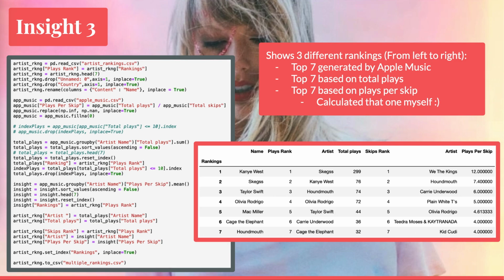Up next, this one shows 3 different rankings. Going from left to right, it's the top 7 generated by Apple Music, the top 7 based on total plays, and the top 7 based on the plays per skip ratio that I calculated just by taking the number of plays divided by the number of skips.